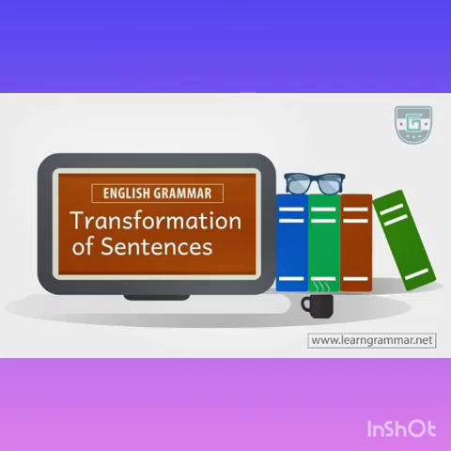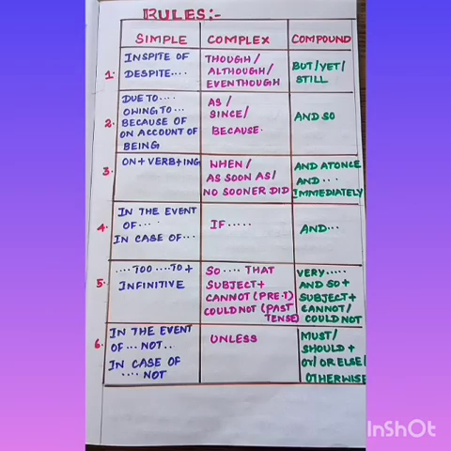Now let us discuss the rules in transformation of sentences, that is, transformation of simple, compound and complex sentences. These 6 rules are the basic rules and considered to be very important, and you have to register them in your minds. The first rule, type 1, simple: in spite of, despite. Despite of you should not use.